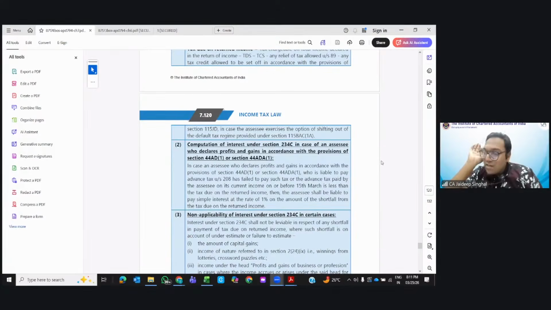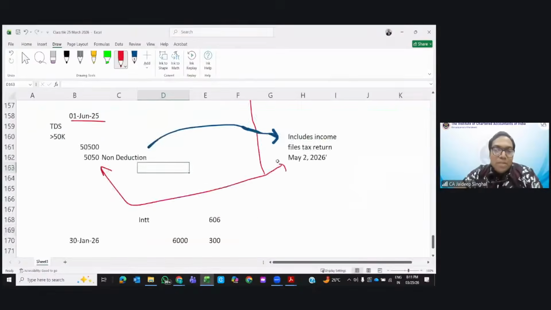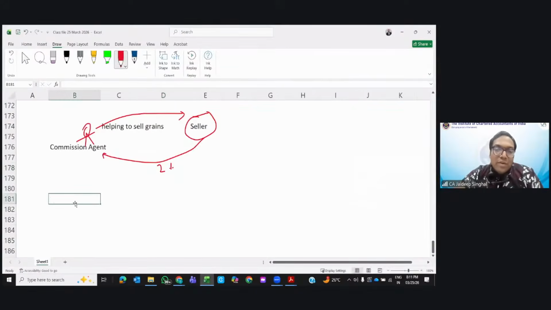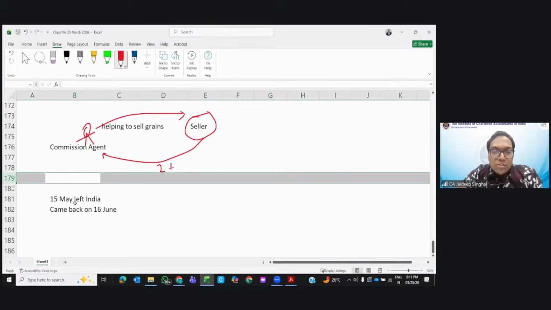Yes, sir. Okay, whenever you start, you tell me the question from which topic you're asking. Now, your question is not on advanced tax, your question is not on 234B. Your question is on residential status. Now on the residential status, they give us in-between dates. Let's suppose the person has left India on 15th of May, right? And then he came back on 16th of June, right? That's what you want to ask.